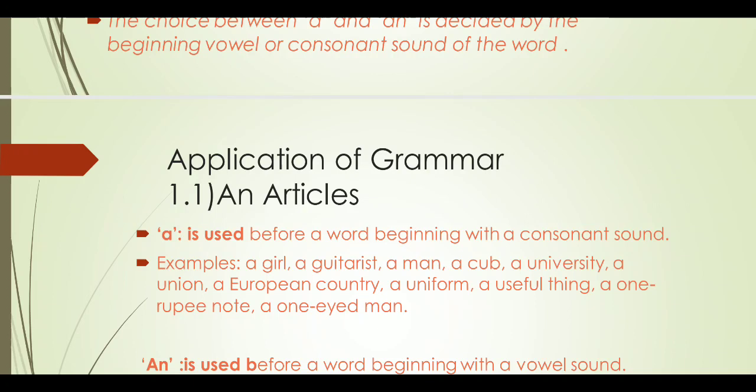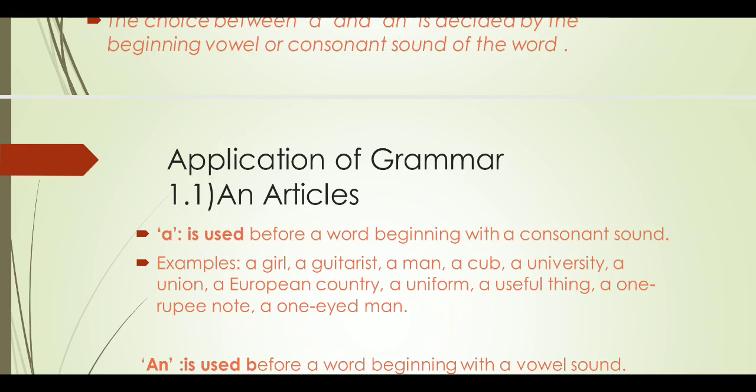University means the yoo sound is there. A union: here also the word starts with u as a vowel letter, but the pronunciation is yoo-nion, so a union. European, the same thing, a yoo sound. A European country, the same. A uniform, a useful thing, a 1 rupee note, a one-eyed man.